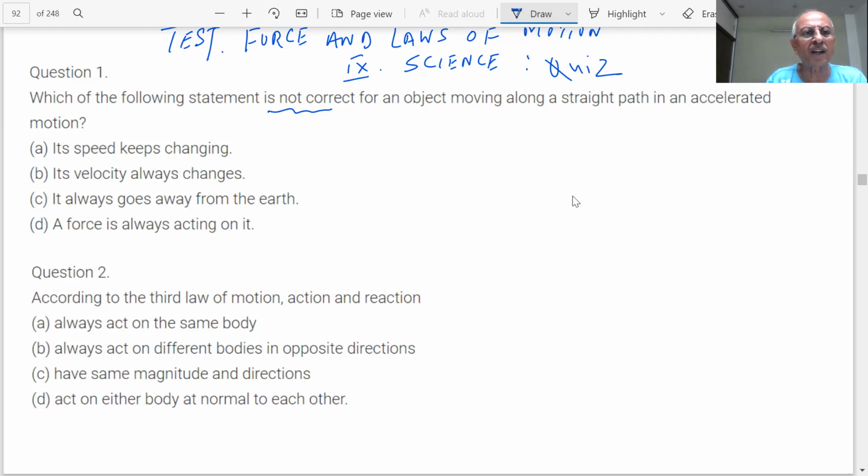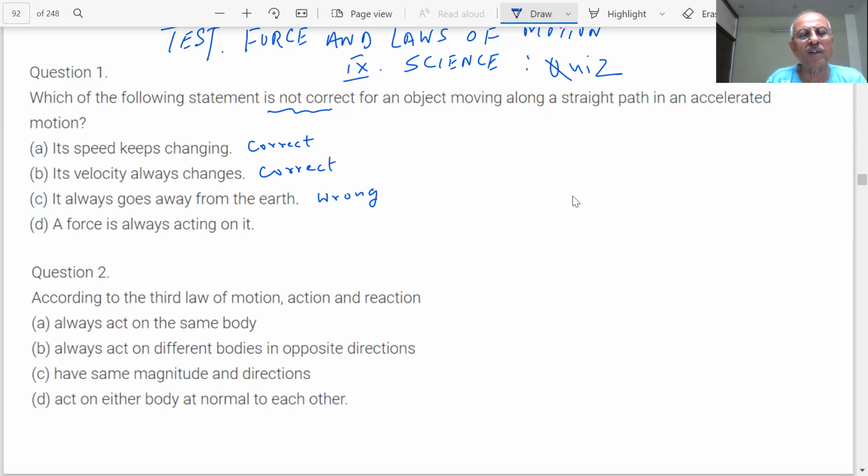Moving along a straight path in an accelerated motion. Which is the correct answer? Sir, option C. Which of the following statements is not correct? Its speed keeps changing. Is that true? Yes, sir. Correct. Its velocity always changes. Yes, sir. Correct. It always goes away from the earth. Does it go away from the earth? No, sir.